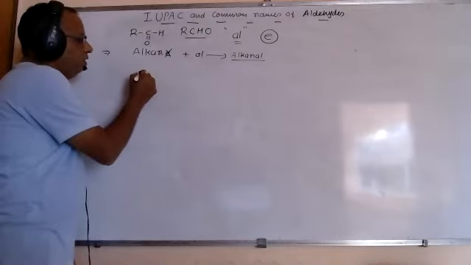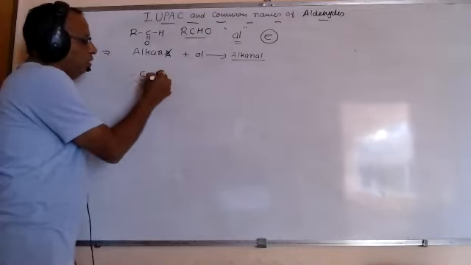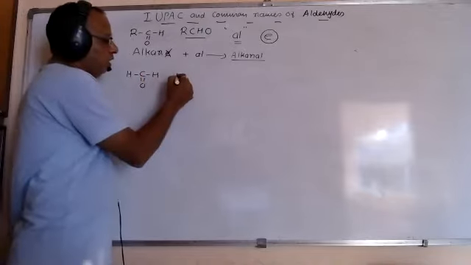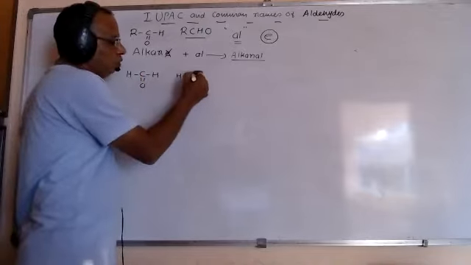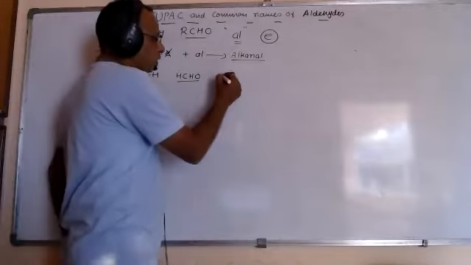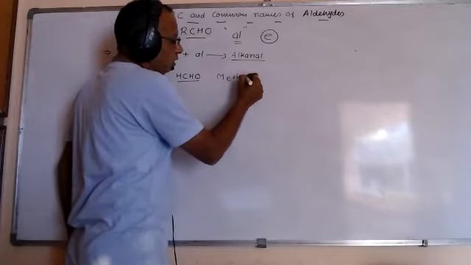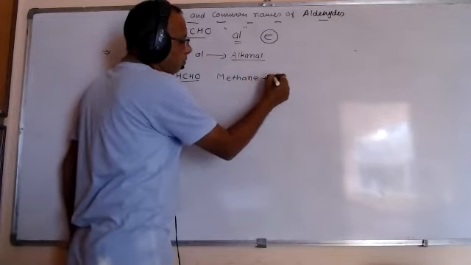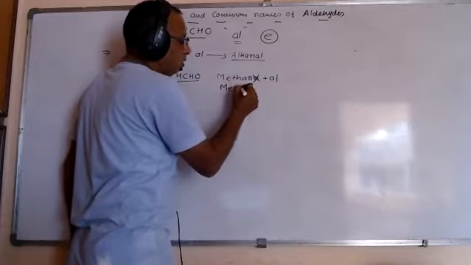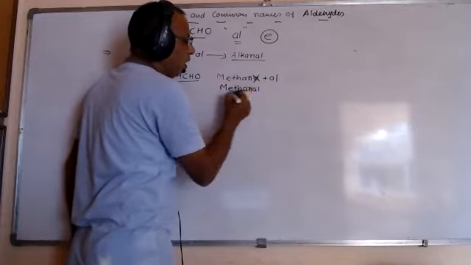For example, friends, CHO, here we put only one hydrogen, then it is HCHO. Just one carbon is present. So it's methane as per the alkane's name plus al. So the name is methanal.